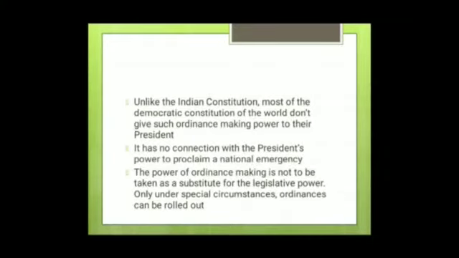So, the ordinance making power of the President is unusual and not found in most of the democratic constitutions of the world. Like in the USA, it is not there, and the UK. In justification of this power, the framer of the Constitution, Dr. B.R. Ambedkar, said in the Constituent Assembly that the mechanism of issuing an ordinance has been devised to enable the executive to deal with a situation that may suddenly and immediately arise when Parliament is not in session. This was said by Dr. B.R. Ambedkar.